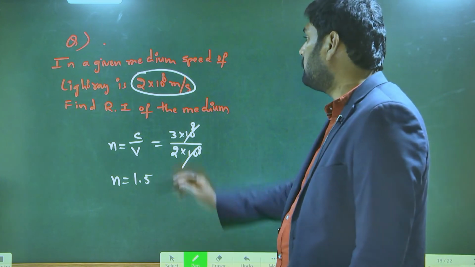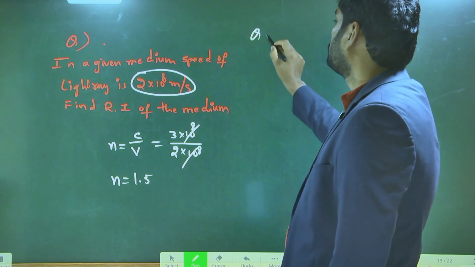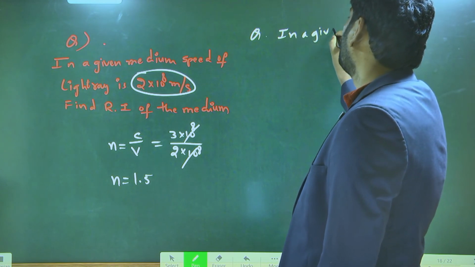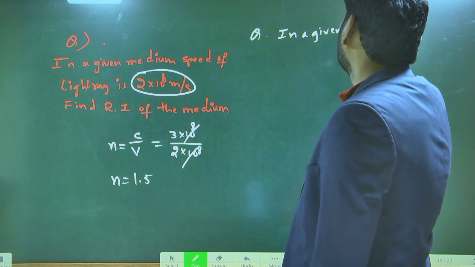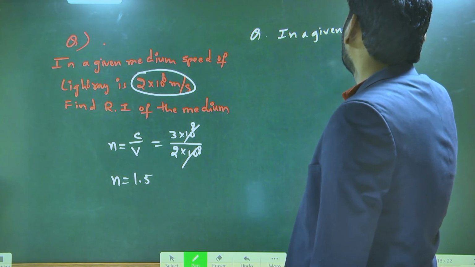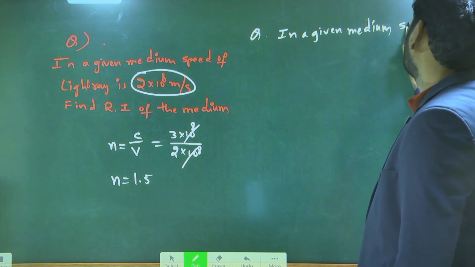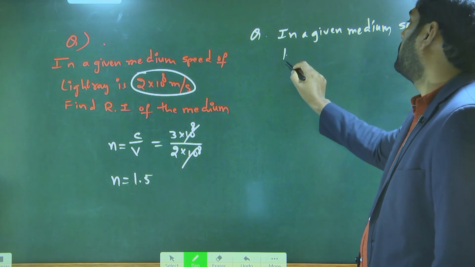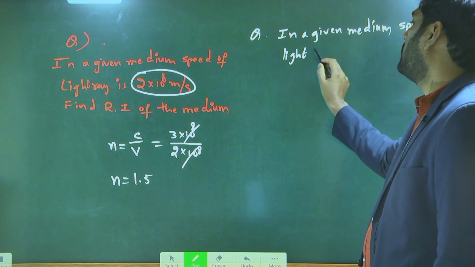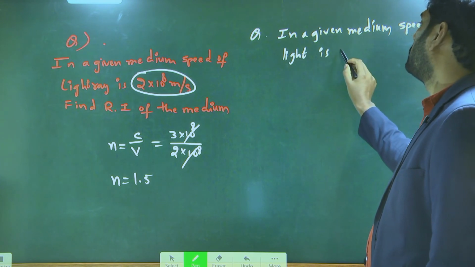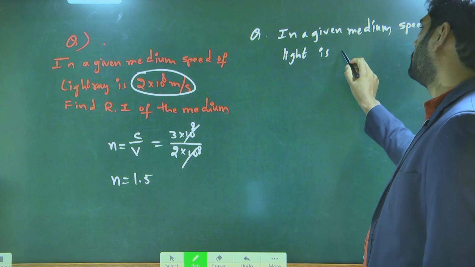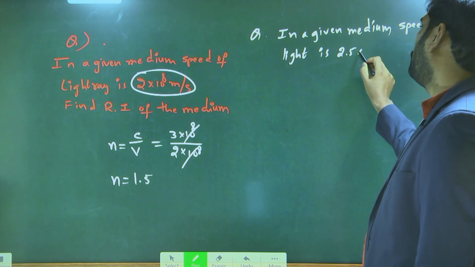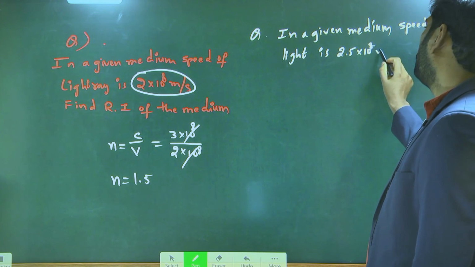One more question I will give. In a given medium, the speed of light is 2.5 into 10 power 8 meter per second.